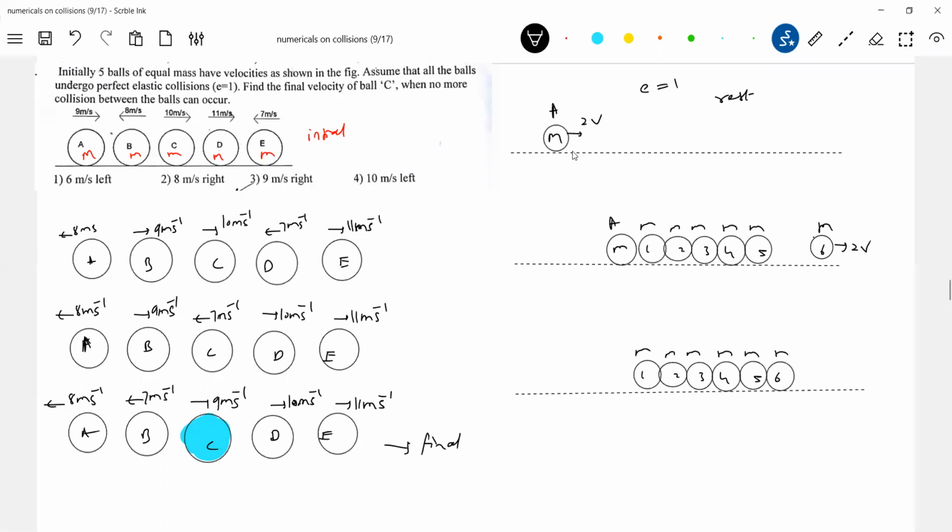The other student will do it differently.